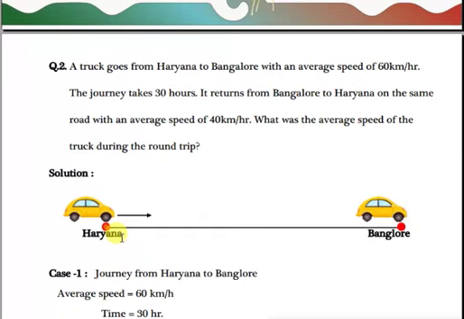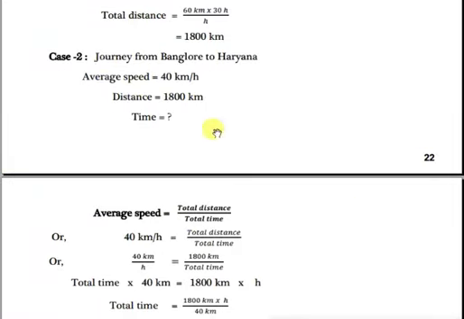So total distance we got. Now remember, in the question given we have to find average speed, and you know average speed formula is total distance by total time. So total distance we got. This will be how much? 3600 kilometer. Now see for total time, because we have to get total time also. So how to get total time? From first case we got total distance. From second case we will try to find total time.